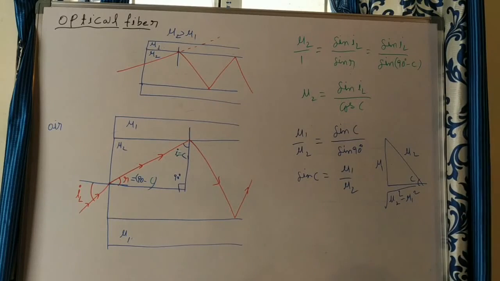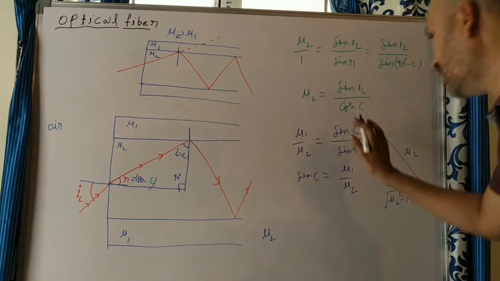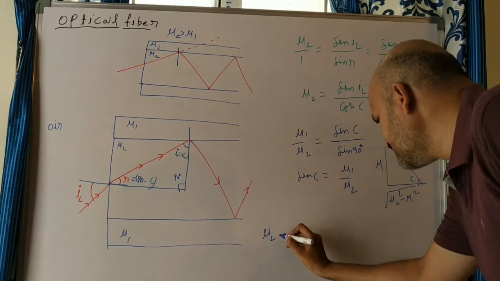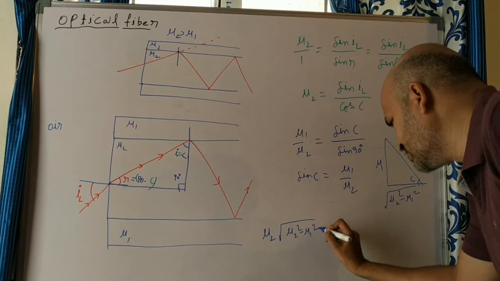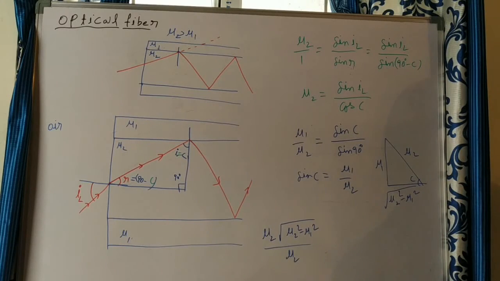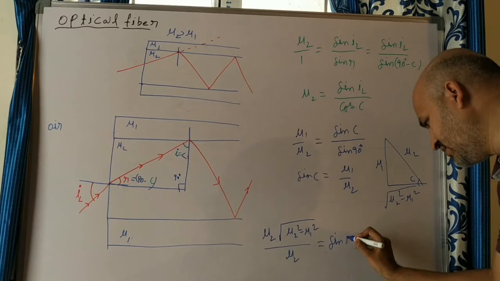From this triangle we can substitute the value of mu2 and cos C. What is cos C from this? Square root of mu2 square minus mu1 square by mu2. Why? Because adjacent by hypotenuse, which is equal to sine of i launching.